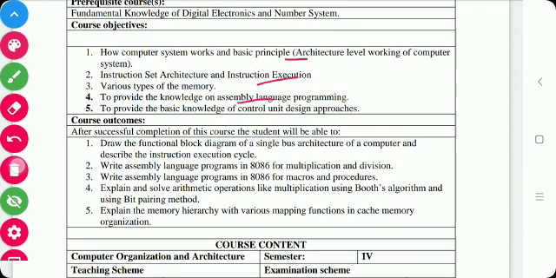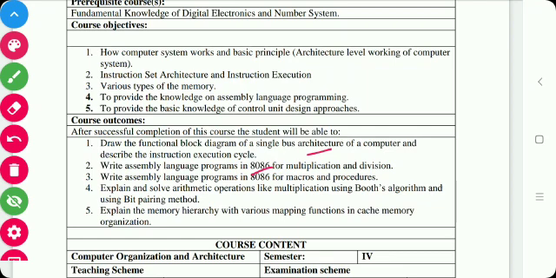Then next is the course outcome. What does course outcome mean? After the successful completion of this course, the student will be able to draw the functional diagram of a single bus architecture of a computer and describe the instruction execution cycle. The student will be able to write an assembly language program in 8086 for multiplication as well as division.